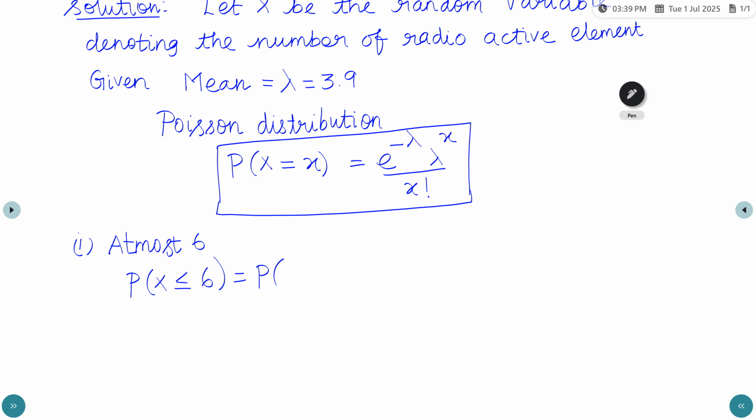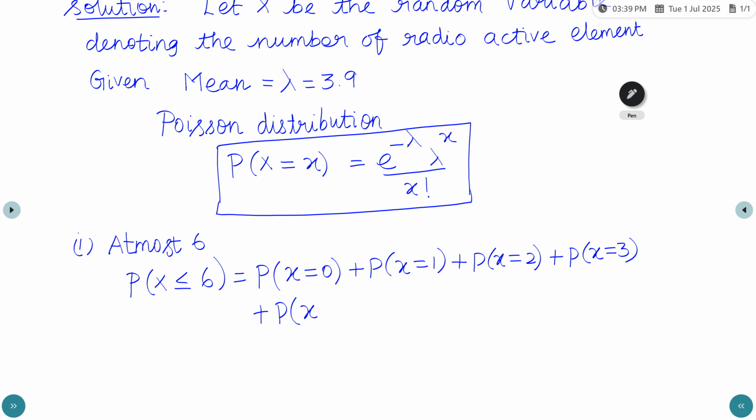So the possible values are P of X equal to 0 plus P of X equal to 1 plus P of X equal to 2 plus P of X equal to 3 plus P of X equal to 4 plus P of X equal to 5 plus P of X equal to 6.